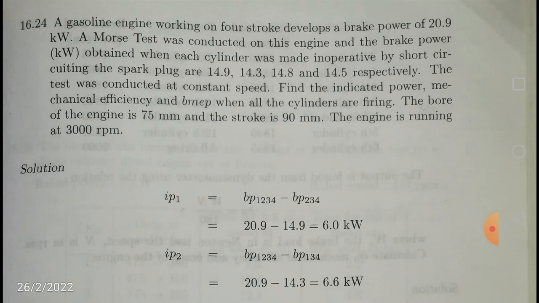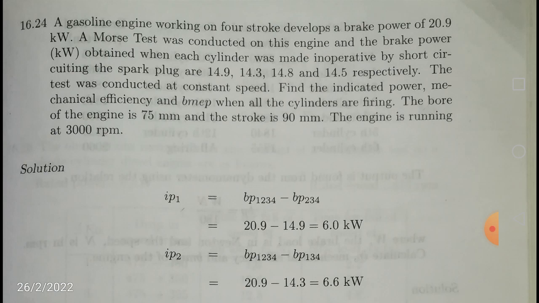So if you divide the brake power when the engine is running at a constant speed with all cylinders working by the indicated power of all cylinders summed up, that means for a 4-cylinder engine IP1 plus IP2 plus IP3 plus IP4, and divide BP by IP, you are going to get the mechanical efficiency.